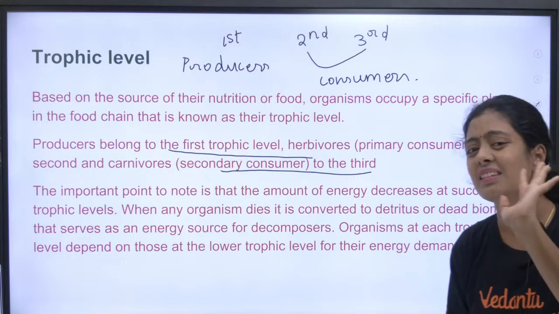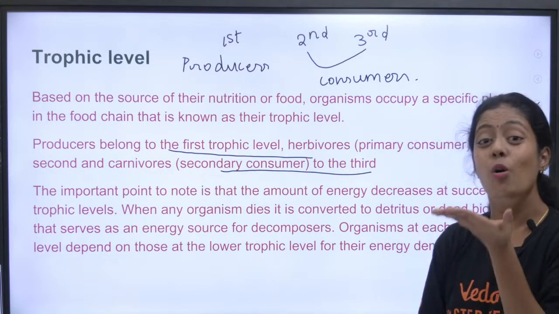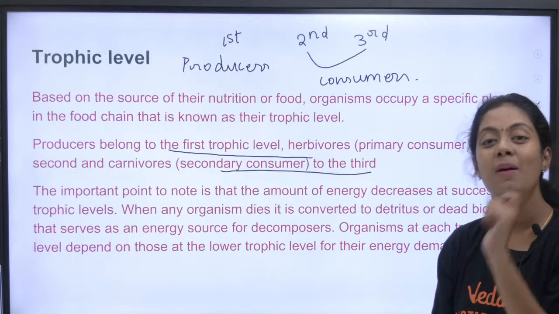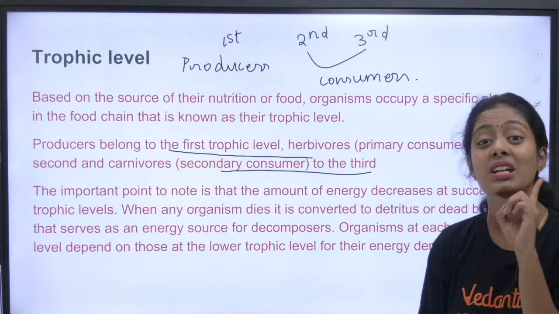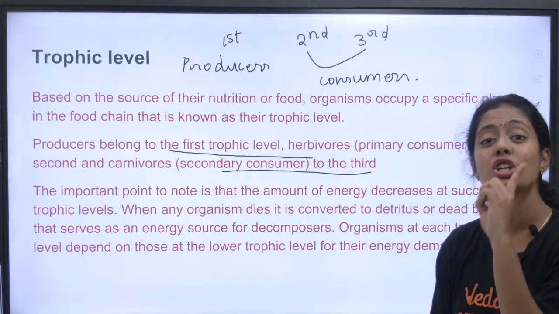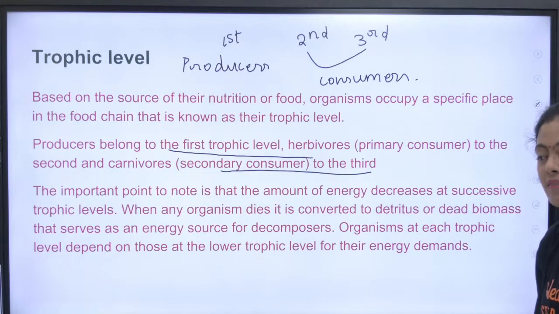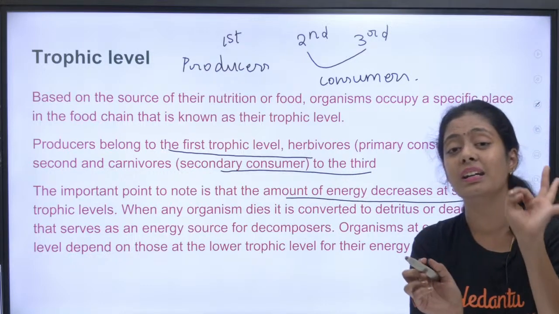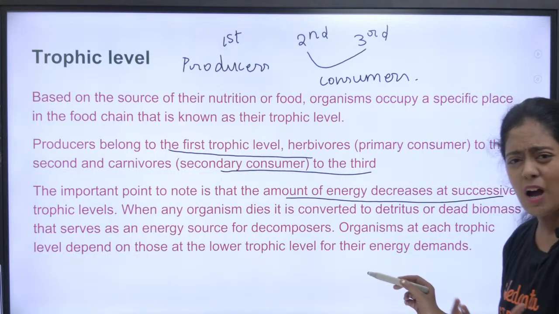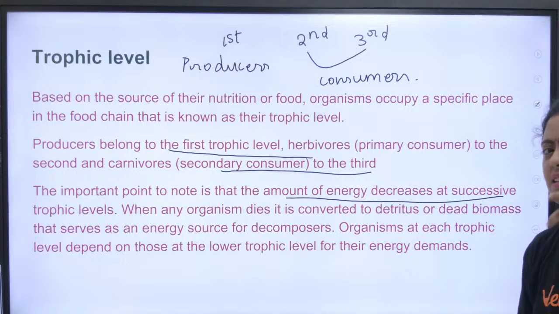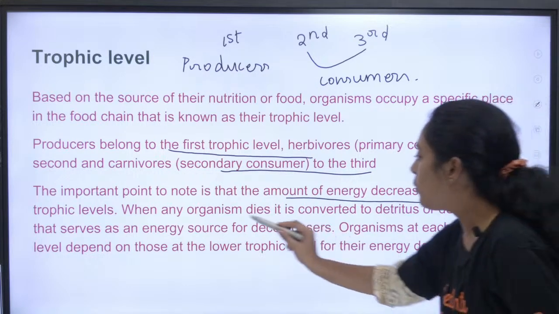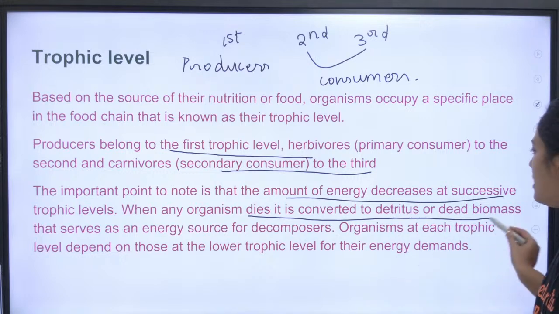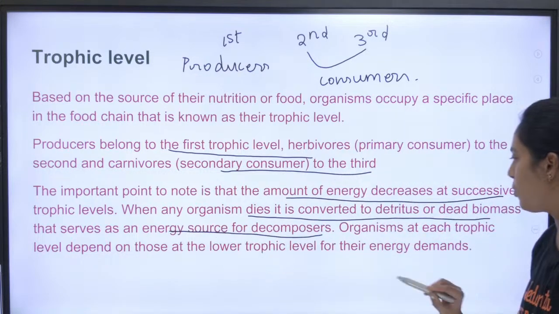The important thing that you guys should note is that when going from one trophic level to another trophic level, energy decreases. Energy never increases. Energy decreases from one trophic level to another trophic level. This is one such potential statement in your exam. Okay, how it decreases, why it decreases, we will see in the 10% law. When any organism dies, it is converted to detritus, obviously. So it serves as energy for the decomposer.